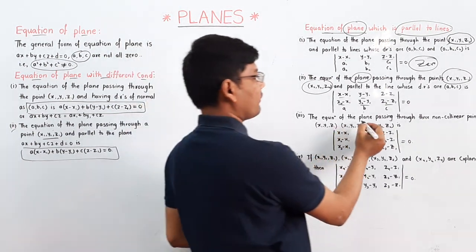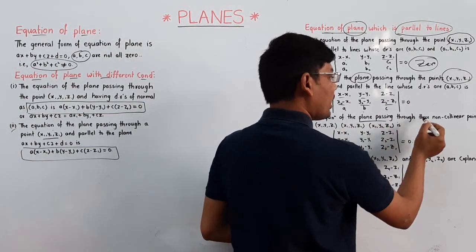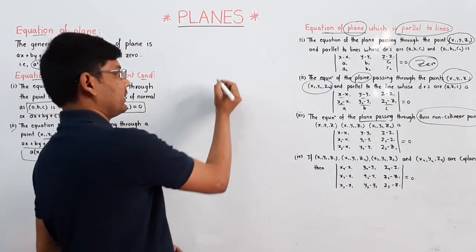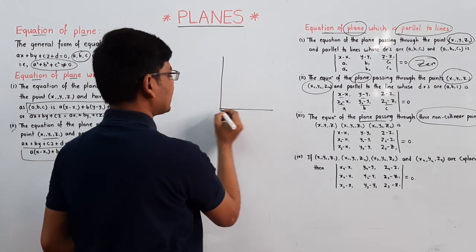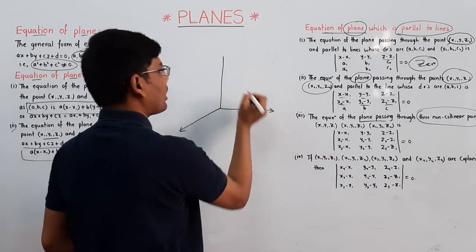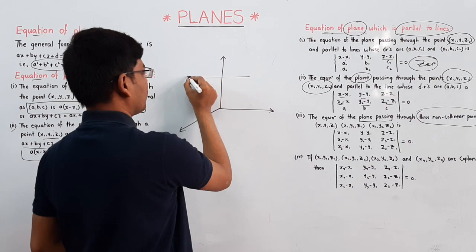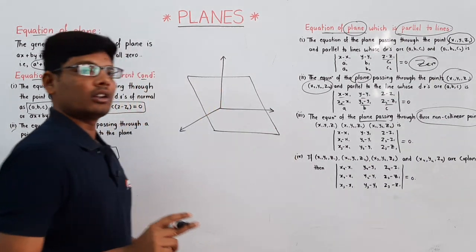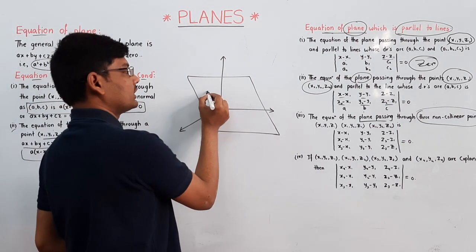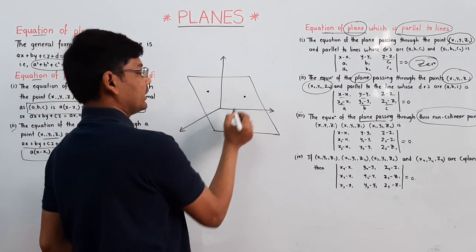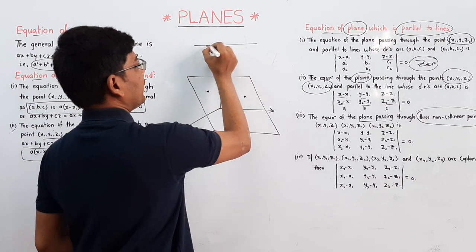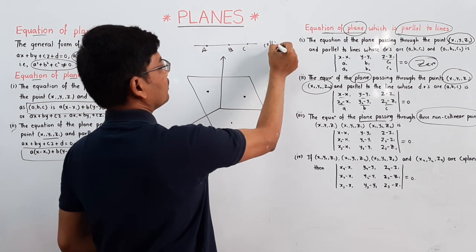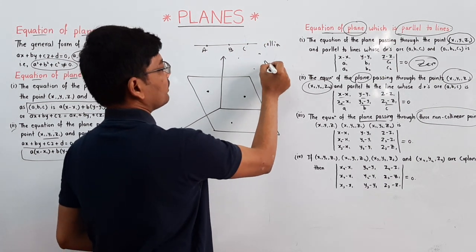now the equation of a plane passing through 3 non-collinear points. For example, collinear is nothing but the points which lie on the same line. Non-collinear is nothing but the points which do not lie on a single line. These are collinear A, B, C collinear, but A, B, C non-collinear.